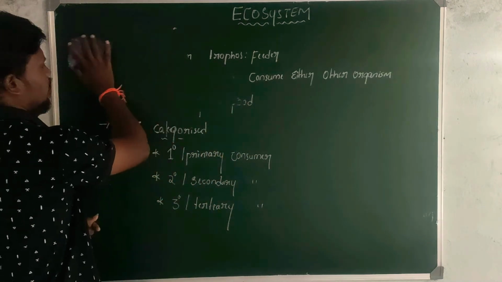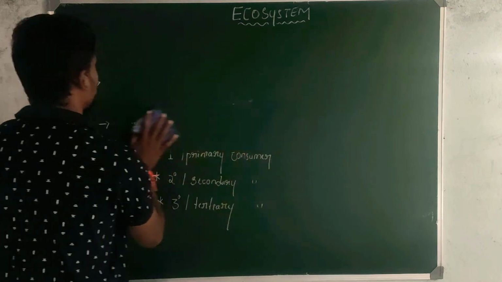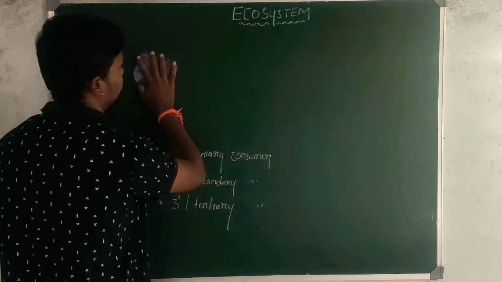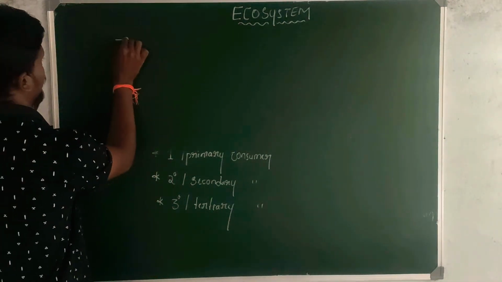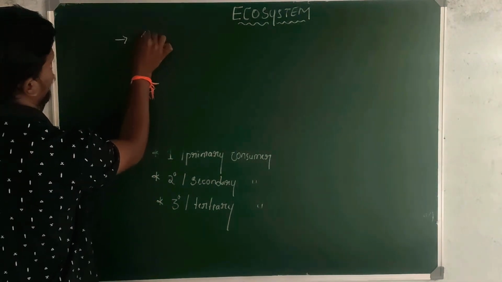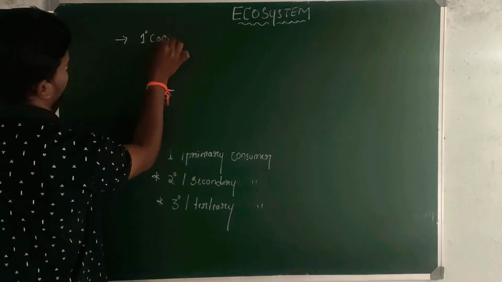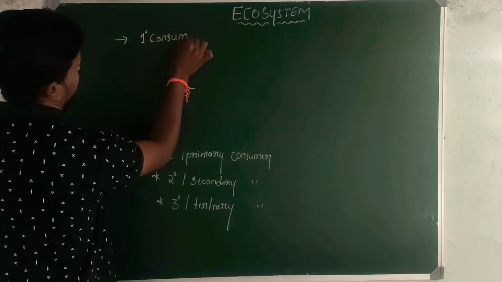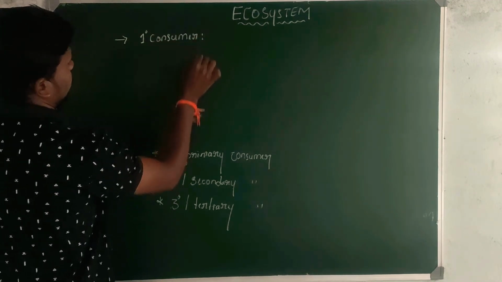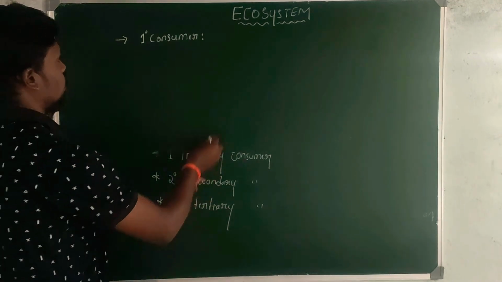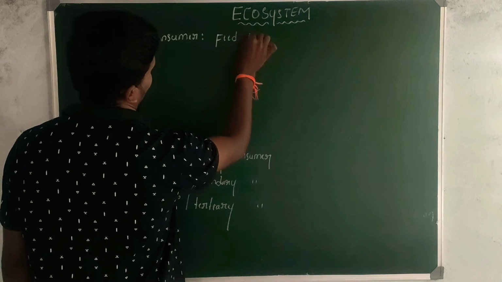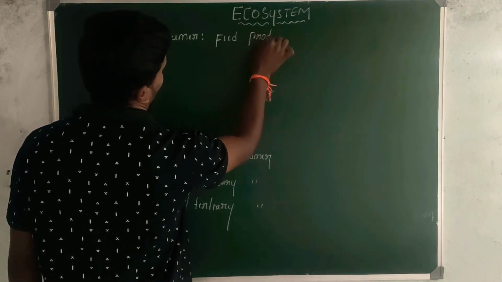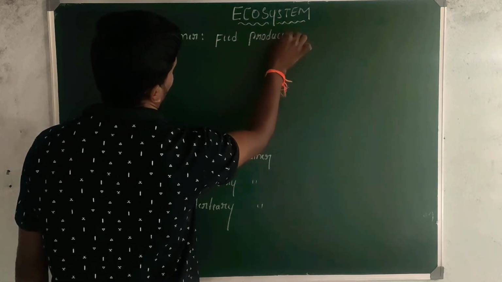Next, what are primary consumers? These primary consumers feed upon producers, right?